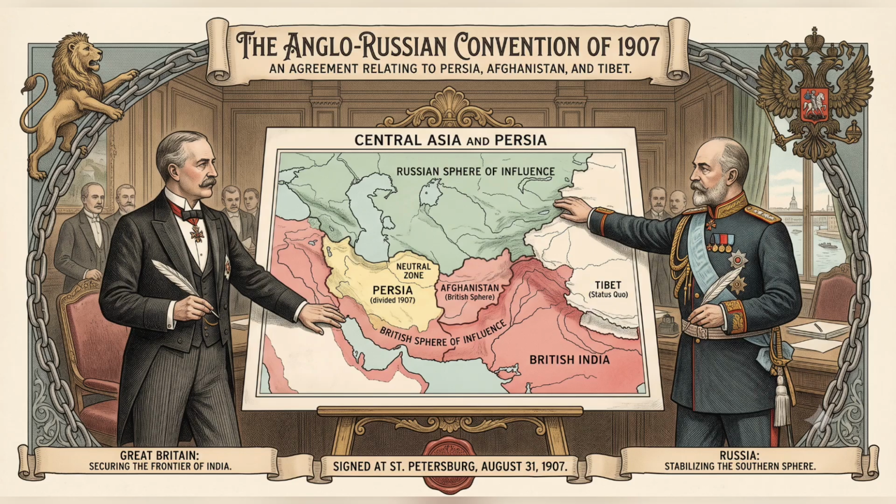Britain strengthened this diplomatic shift even further in 1907 when it reached an agreement with Russia, leading to the formation of the Triple Entente, which united Britain, France, and Russia. While the Triple Entente was not initially a formal military alliance, it effectively brought the three powers together in opposition to Germany and its allies, creating two rival blocs that increasingly divided Europe in the years before World War I.